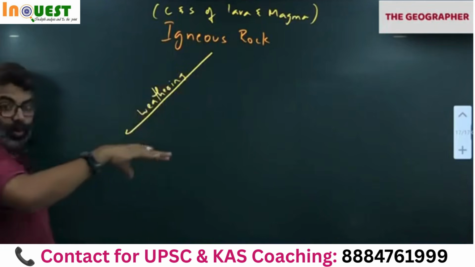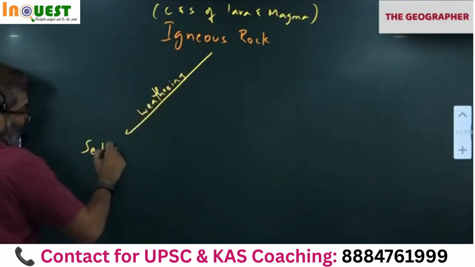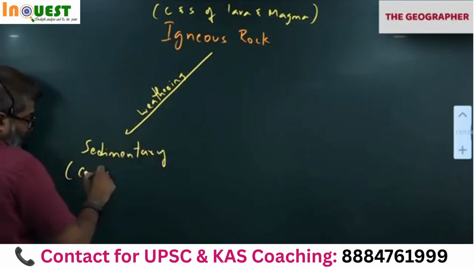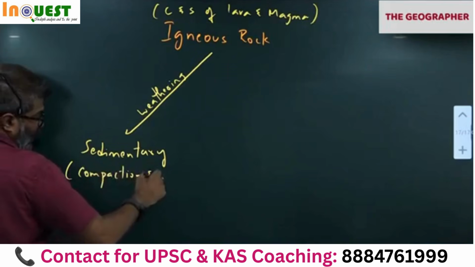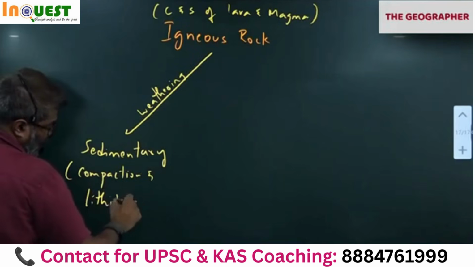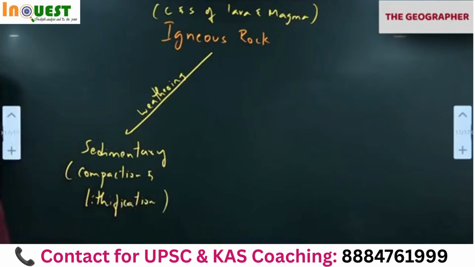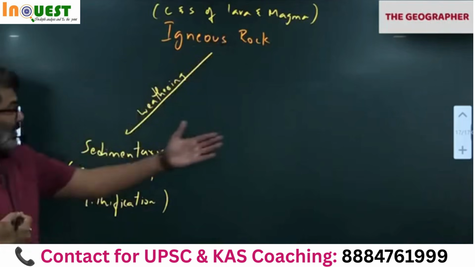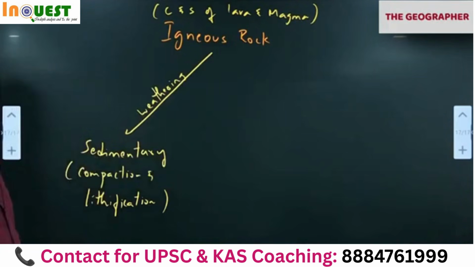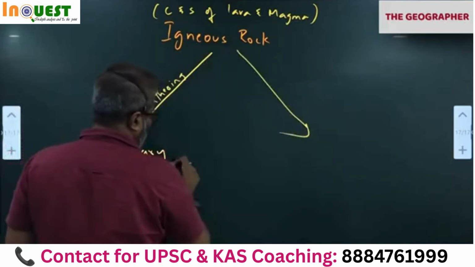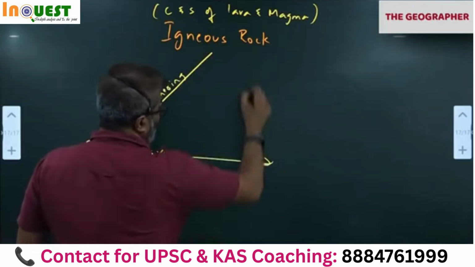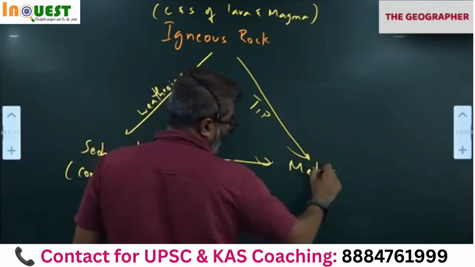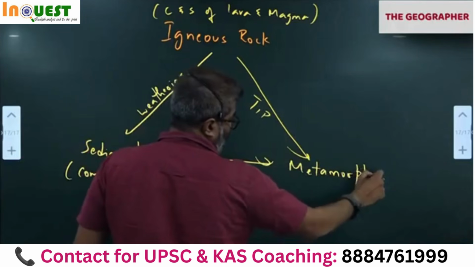They'll get deposited under the water body, lakes and all. There sedimentary rocks are formed. Sedimentary rocks are formed from compaction and lithification. Compaction and lithification of sediments. Okay, the sediments of this rock will become sedimentary. Sediments of metamorphic rock will become sedimentary, like that. So igneous and sedimentary, under extremely high temperature and pressure, they'll become metamorphic, like this.